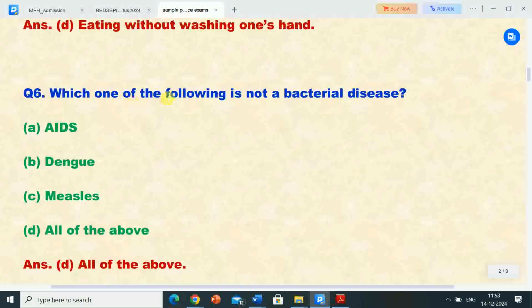Next question: which one of the following is not a bacterial disease? Options are A. AIDS, B. Dengue, C. Measles, D. All of the above. Correct answer is option D, all of the above. So all the diseases given, that is AIDS, dengue and measles, are not bacterial diseases.